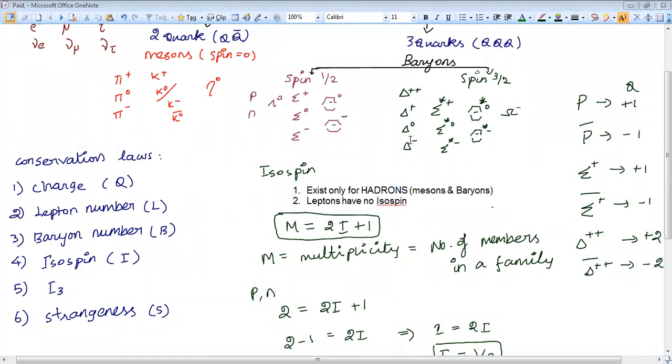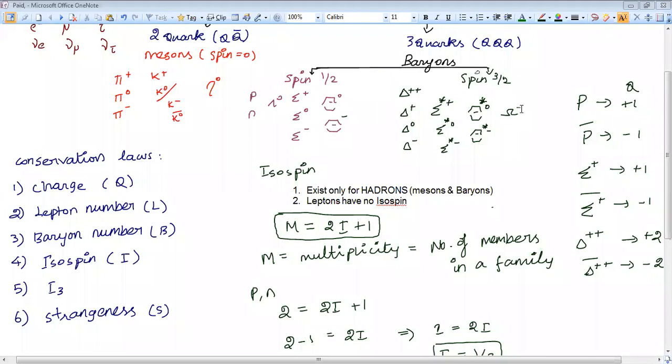Okay. So if anyone asks you what is the isospin of delta naught, what will you say? Isospin of delta naught. Okay. So now I will tell you the particle. You have to tell me the isospin. What is the isospin of omega minus? Just type omega and give its isospin.